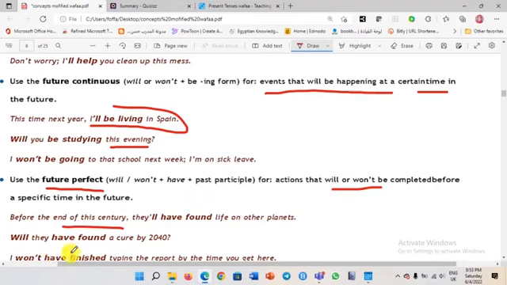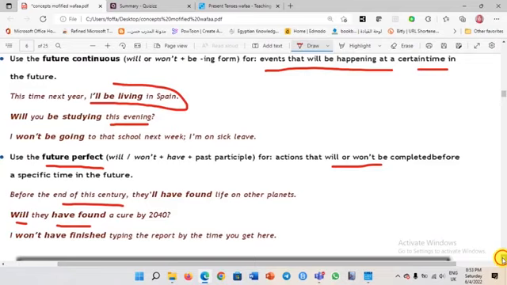Will they have found a cure by 2040? Will they have found a cure by 2040? So this is how to form a question. We use will, okay, and of course have plus past participle. Let's check our understanding with this example.